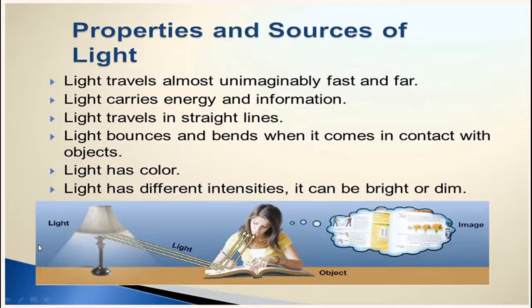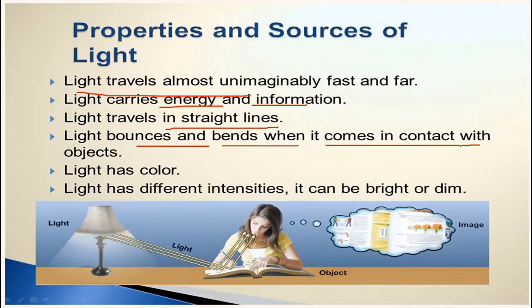After the animated video, I hope that you had understood what is light and why light is a form of energy. Now let's understand some of the properties and sources of light. Light travels with a very high speed. Light carries energy and information. Light travels in a straight line. Light can bounce back or bend when it comes in contact with different kind of objects. Light has color. Light has different intensities.